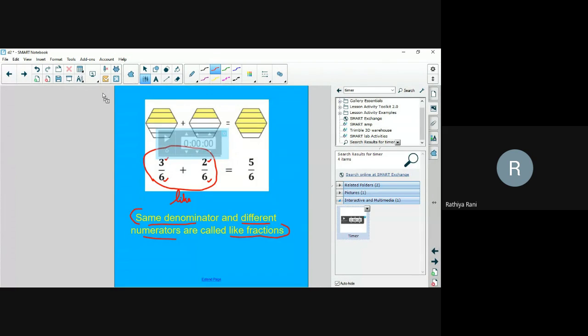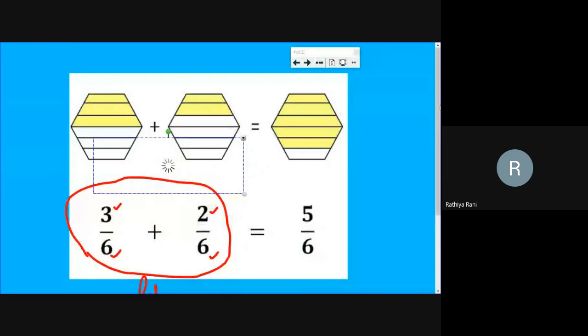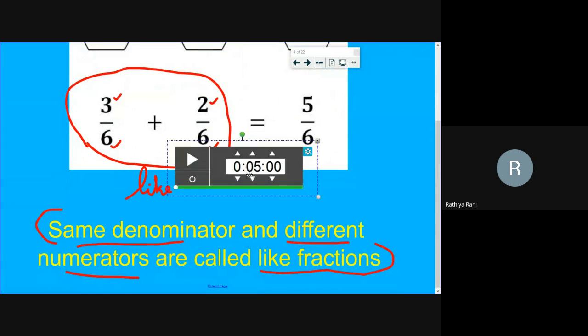Daksha, please mute yourself here. Write it fast.